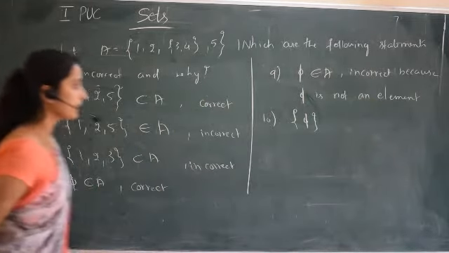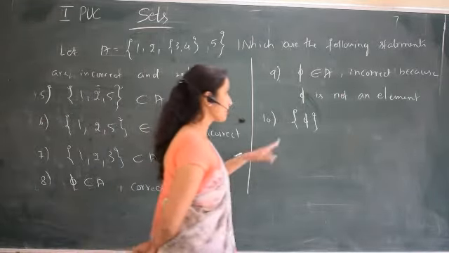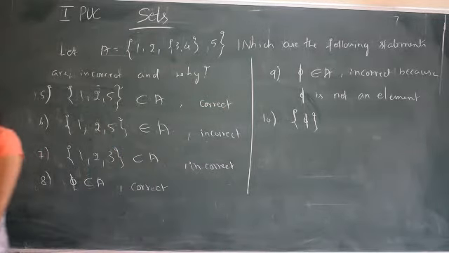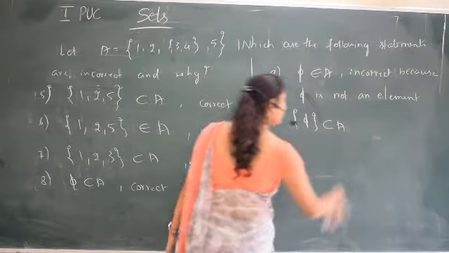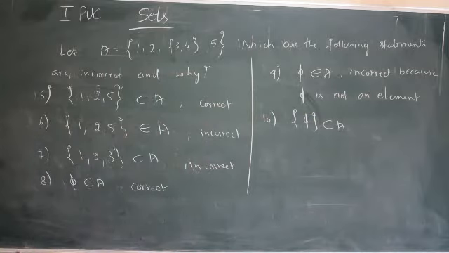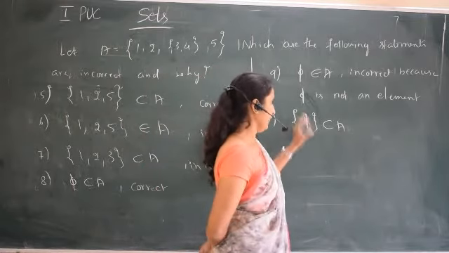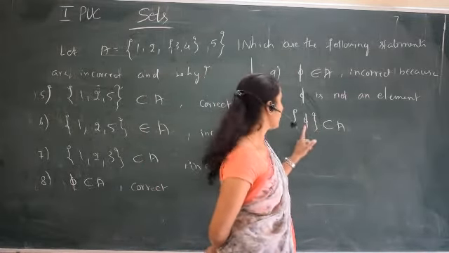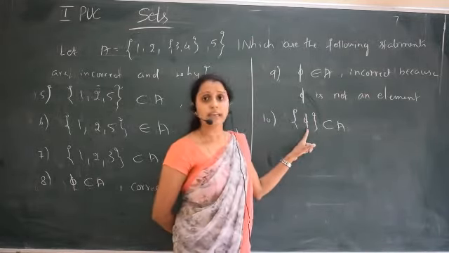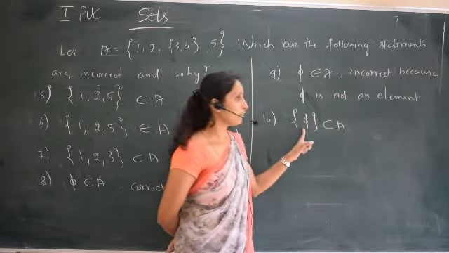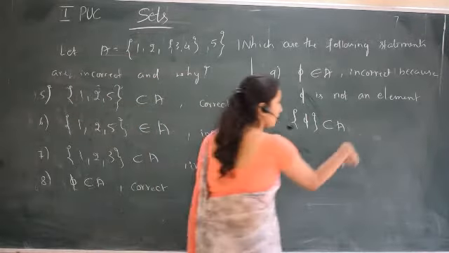If I write it like this, set of all 5, so now this is a set of empty set. Is the set of empty set contained in A? Whether it is correct or incorrect: if I write anything inside the flower bracket, that becomes an element. So now this becomes an element of A, but that is not an element. So this is not correct. So it is incorrect.